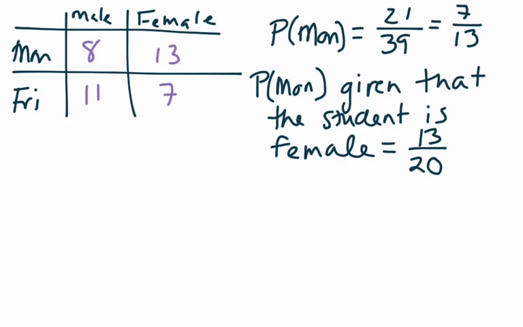Now, the next one there gets into the special notation. So you'll see probability of male, and then you see that vertical line, and then you see the word Friday.